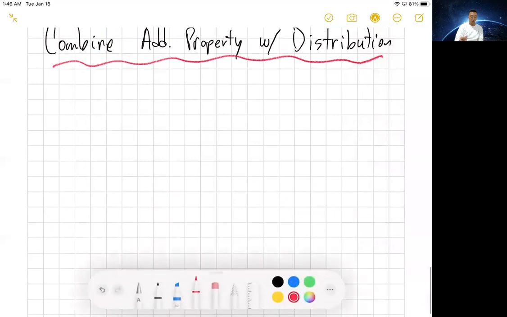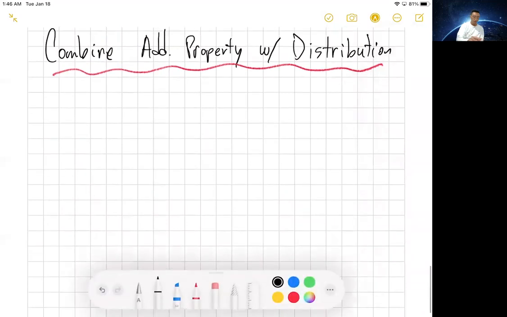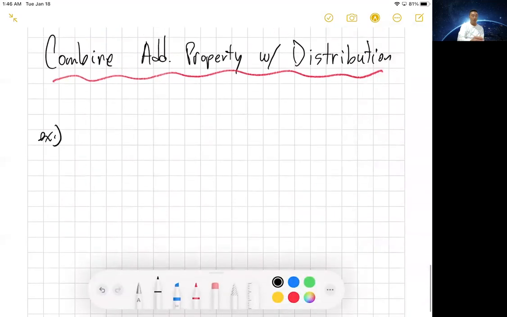So what does that look like? Number 1. x to the third, all to the second, times x to the fifth.